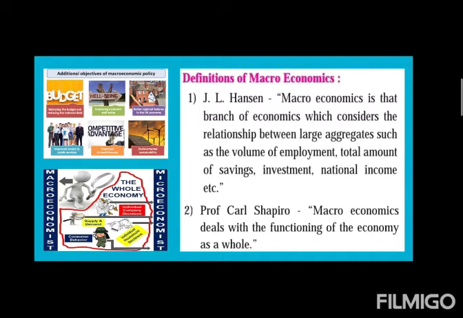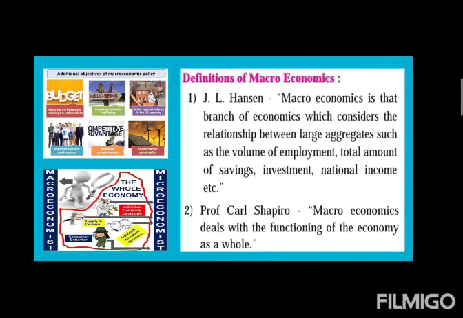Like this volume of employment, volume is the size of employment, is somehow dependent upon the investment of the nation. That investment is somehow dependent upon the savings of the nation. Savings are somehow dependent upon the national income. If the national income or the GDP of any country is good, there will be a good amount of savings.